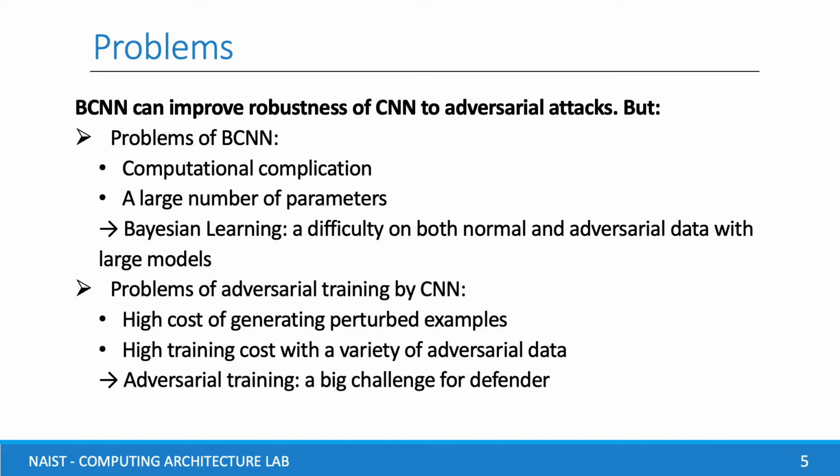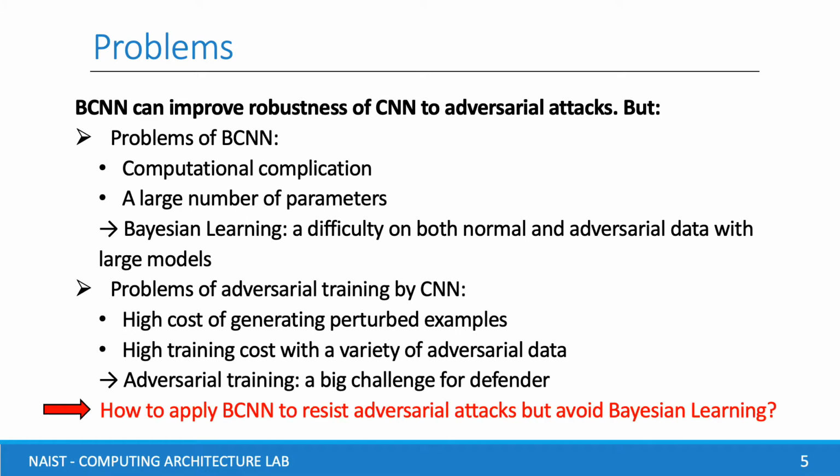Besides, adversarial training is also a big challenge for defenders because of the high cost of generating perturbed examples and the high training cost with a variety of adversarial data. So, a big question for us is how to apply BCNN to resist adversarial attacks but avoid Bayesian learning.